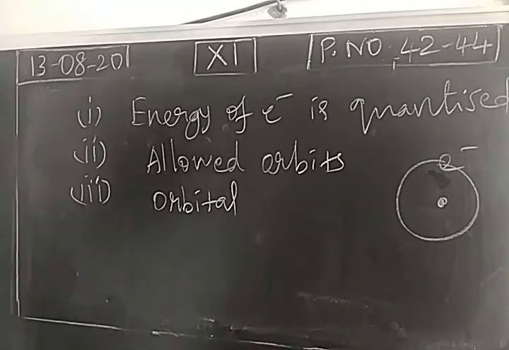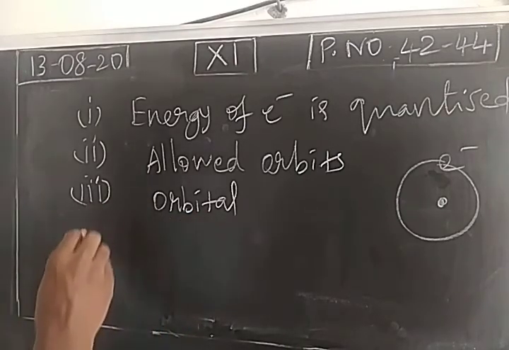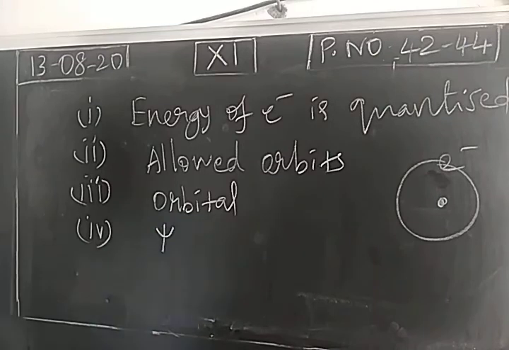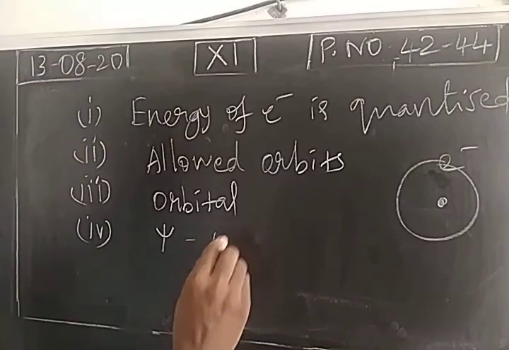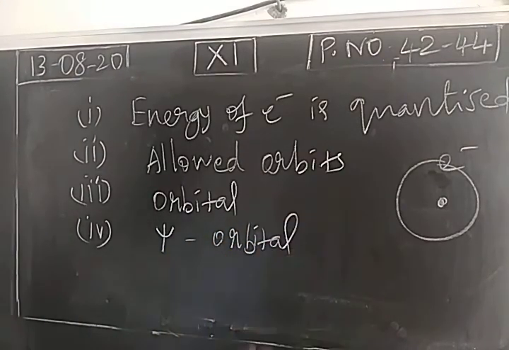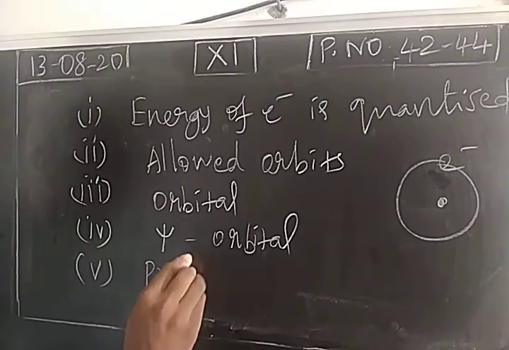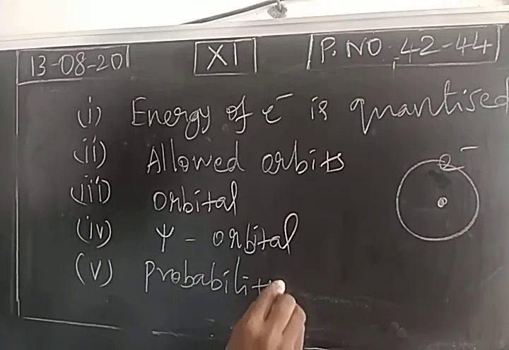Then we get the psi wave function while solving the Schrödinger wave equation. So psi is nothing but what? Orbital. When we solve the Schrödinger wave equation, we get the wave function, which is nothing but orbital. Next, in the orbital, the electron will spend most of its time, or the probability of finding the electron will be maximum. The probability of finding the electron is called the probability density.